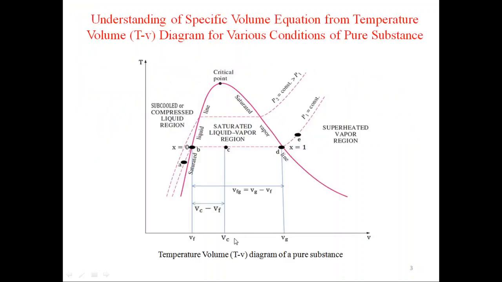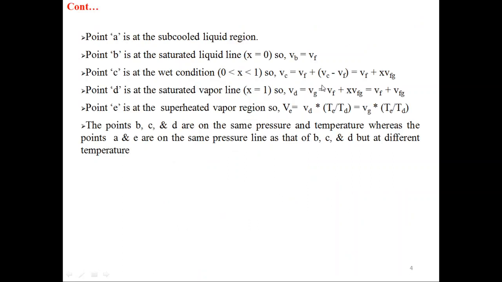You can see the value of Vc will be equal to this volume, that is Vf, plus this volume, which is equal to Vc minus Vf. Now the formula becomes Vf plus x Vfg, where Vfg is equal to Vc minus Vf.